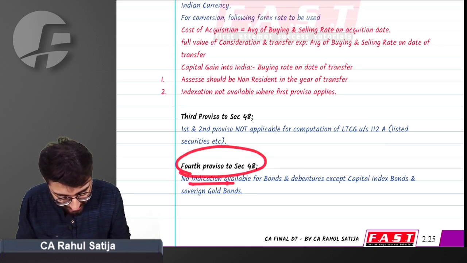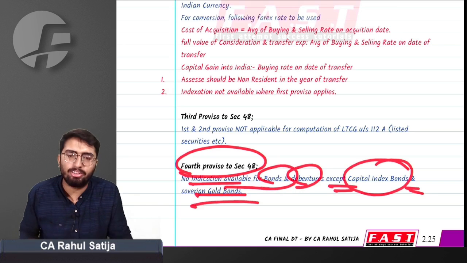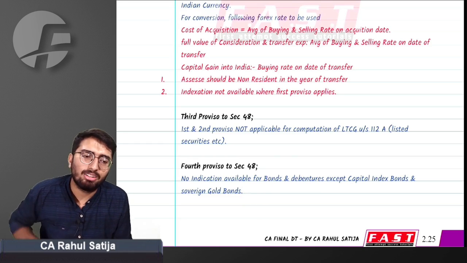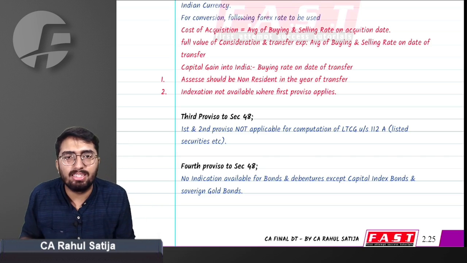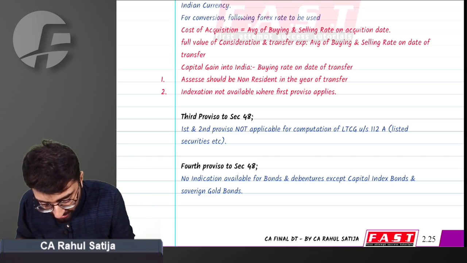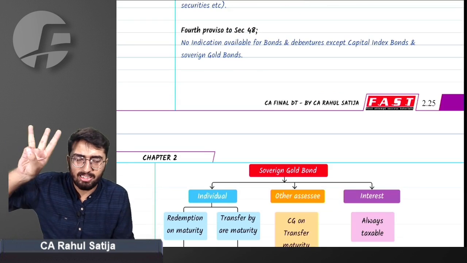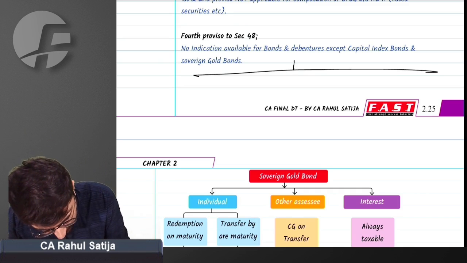Also, no indexation is available for bonds and debentures except for capital index bonds and sovereign gold bonds. We'll study sovereign gold bonds later on, but for that matter, just understand no indexation is available for any kind of bonds and debentures. So till now, we have understood three cases where indexation is not available. You can write it here or anywhere else.